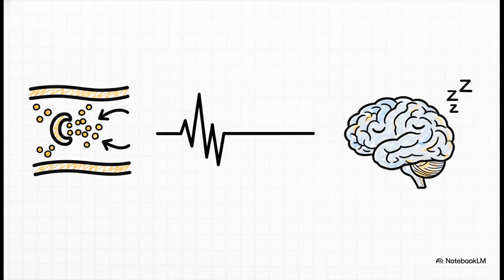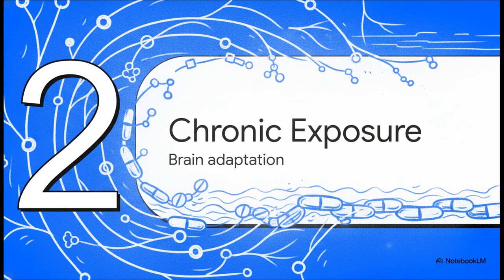So what's the actual result of this whole molecular cascade? Well, inwardly rectifying potassium channels fly open. Potassium rushes out, the neuron hyperpolarizes, and its electrical firing literally just ceases. It shuts down. And when this cellular silencing hits a specific part of the brainstem called the locus coeruleus, that's exactly when we see the classic clinical effects we expect from opioids: profound sedation and intense pain relief. Now let's shift gears to part 2, chronic exposure and adaptation.